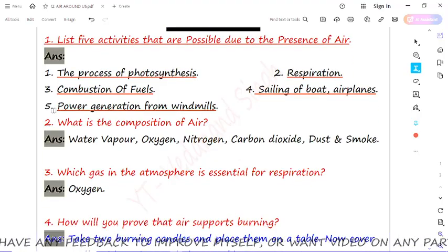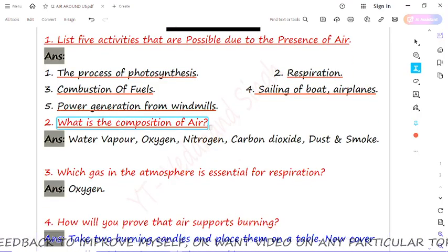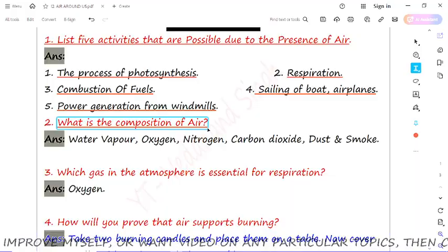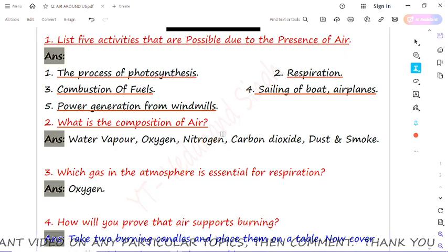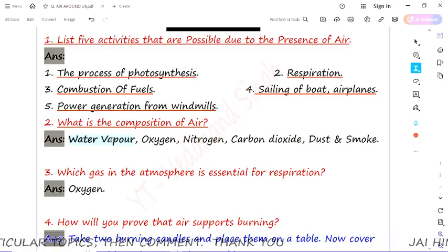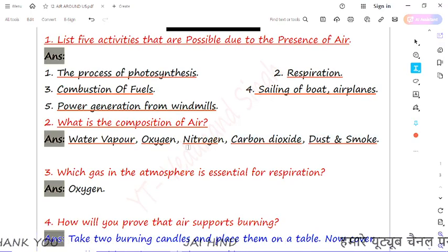Now the second question is: what is the composition of air? Means you have to explain what are the basic particles present in air. The answer is water vapor, oxygen, nitrogen gas, carbon dioxide, dust and smoke. These are the composition of air.